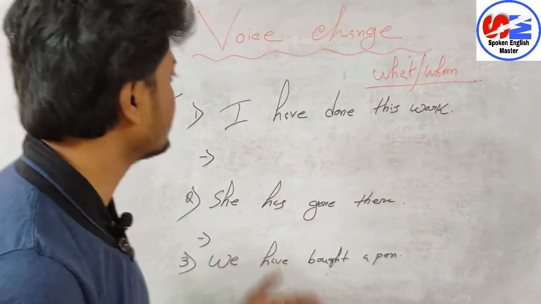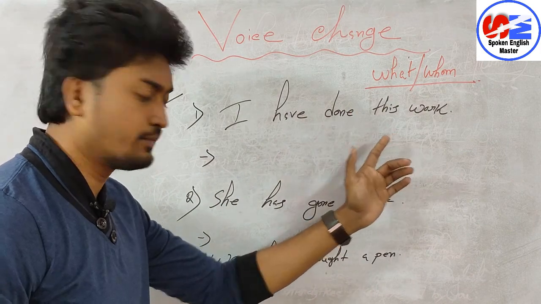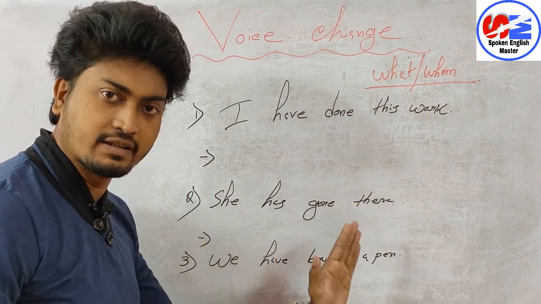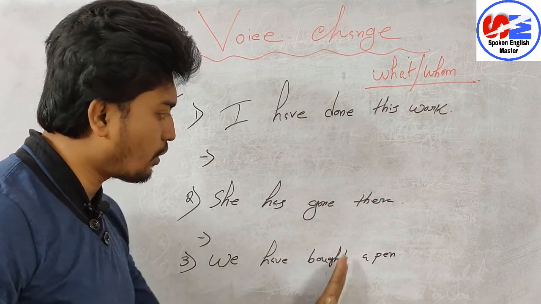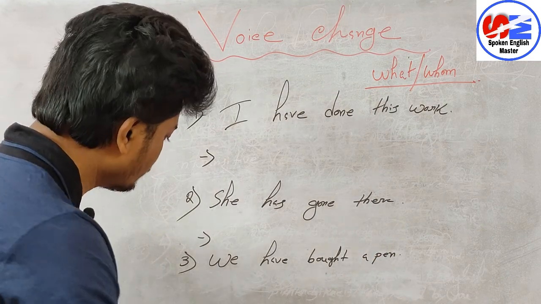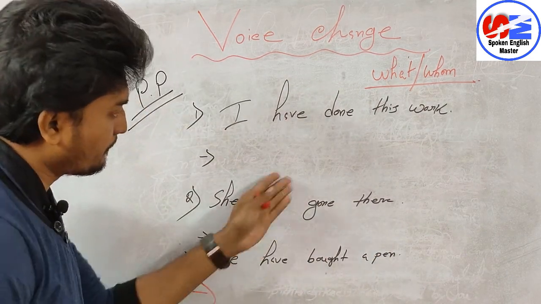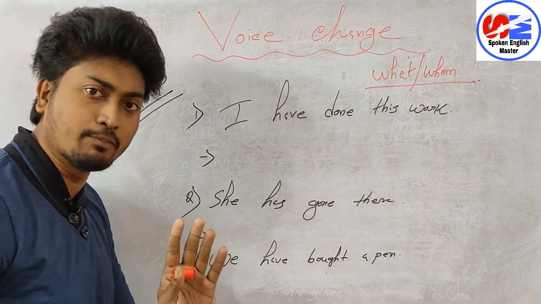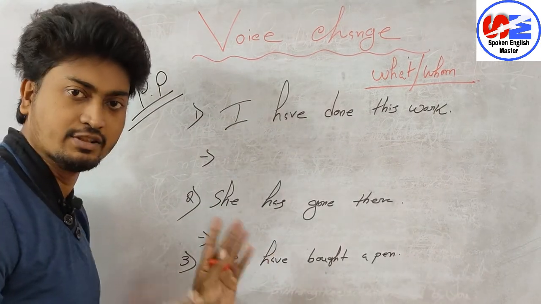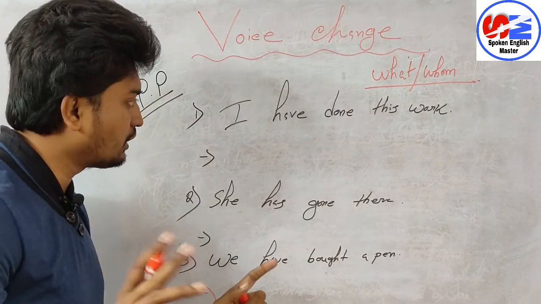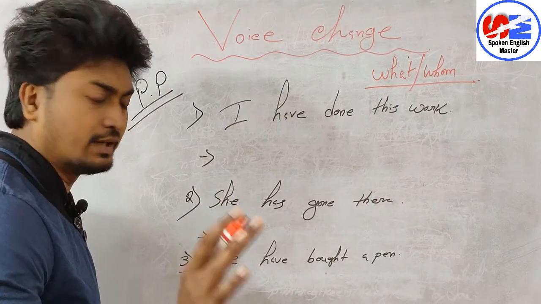Now I have written some sentences here. I have done this work, she has gone there, we have bought a pen. First of all, you should try to change them into passive voice. If you want, you can pause the video and try it yourself. Now I am solving this. I hope you have done it.